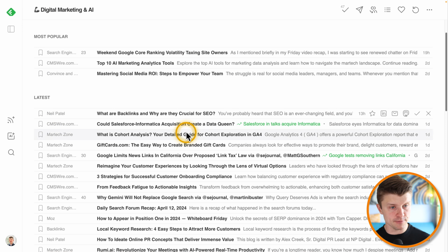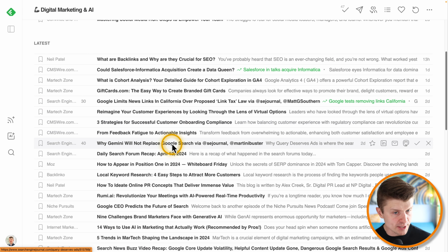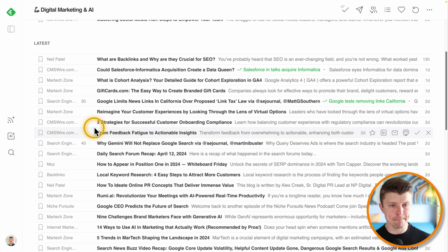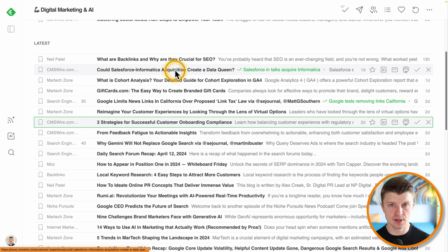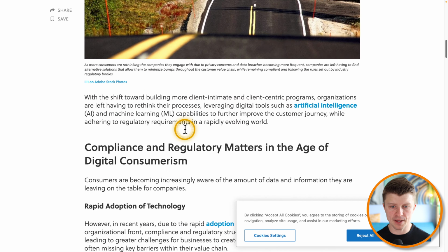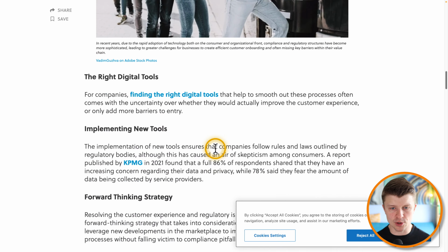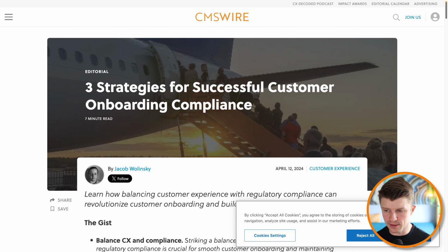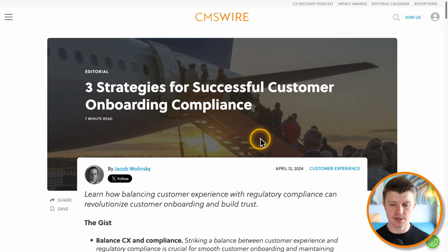But in terms of just collecting information, for example, we want to check 3 strategies for successful customer onboarding compliance. So then you would just go to that article, and usually maybe the layout is not always perfect in these different websites. So then you have this reader mode.